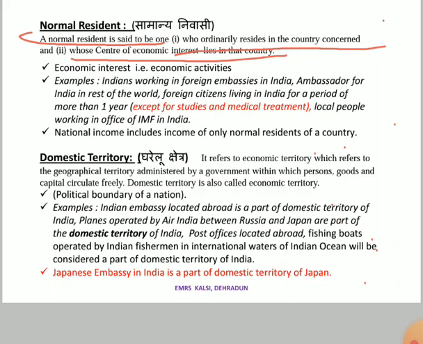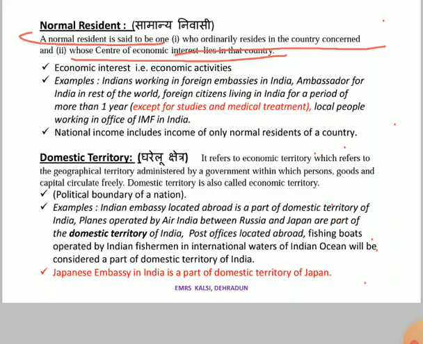Okay, so no matter where your property or your object is, if your country's name is associated with that property or that object, you will count that property or object in your domestic territory, in the domestic territory of India.